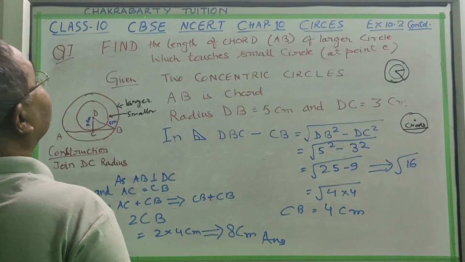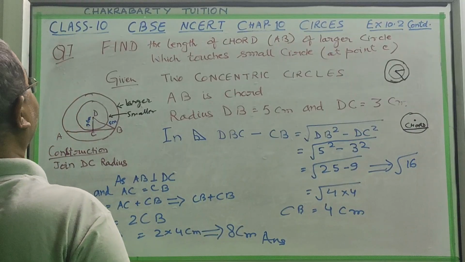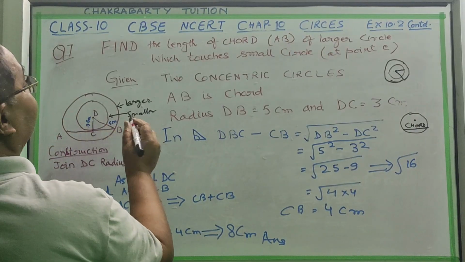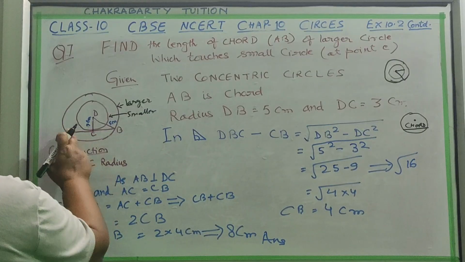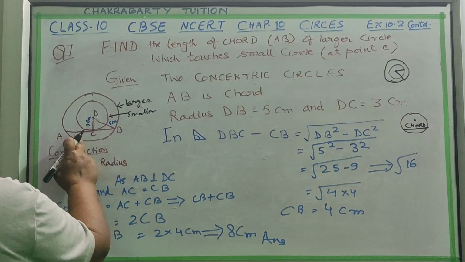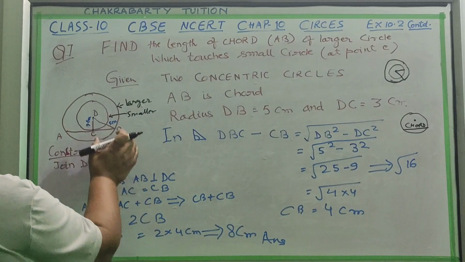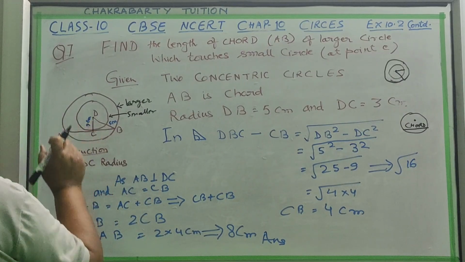In the larger circle, you have to find the length of the chord. This length of the chord means A to B you have to find. And AB is made of AC plus CB. So first we will find CB and then we will make it double.